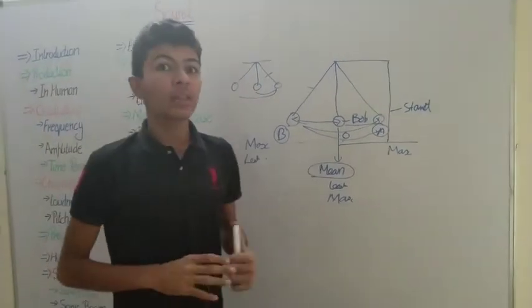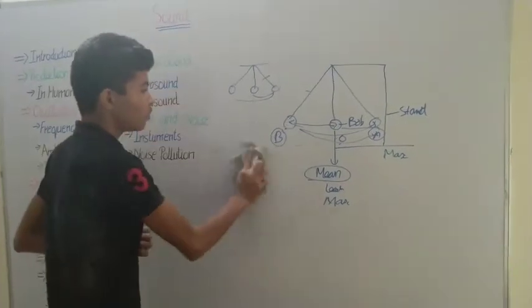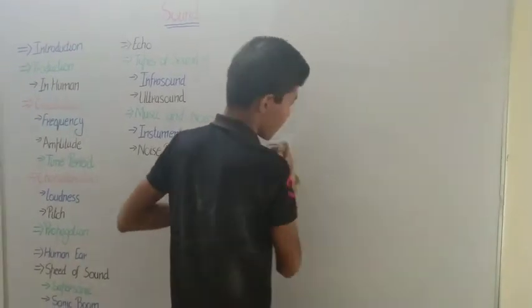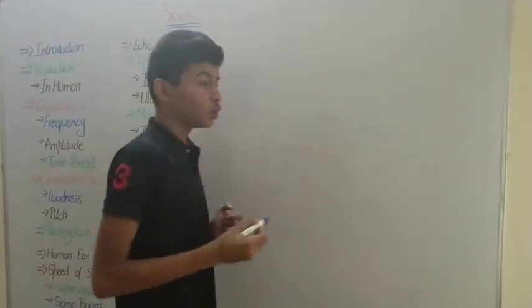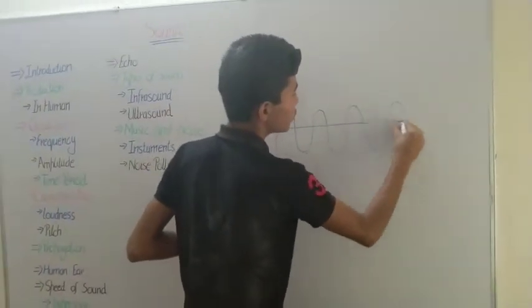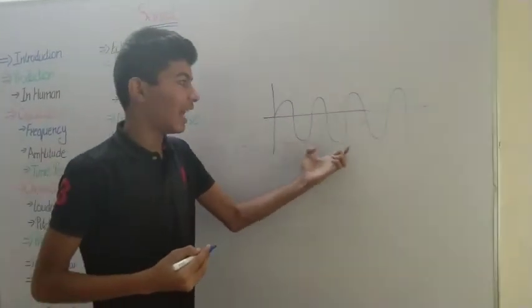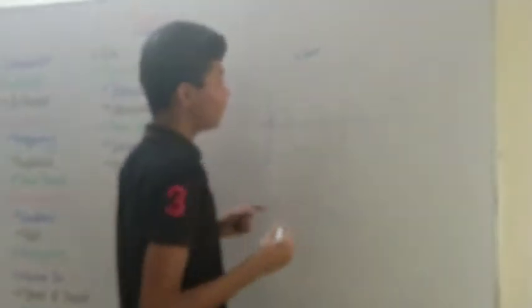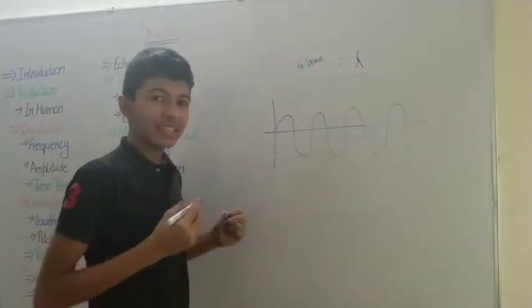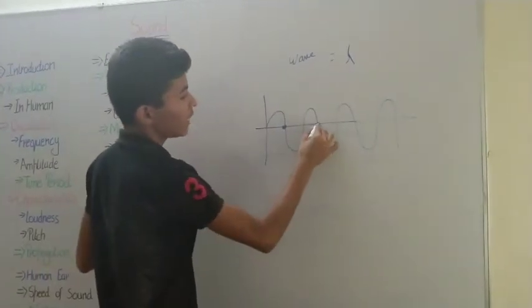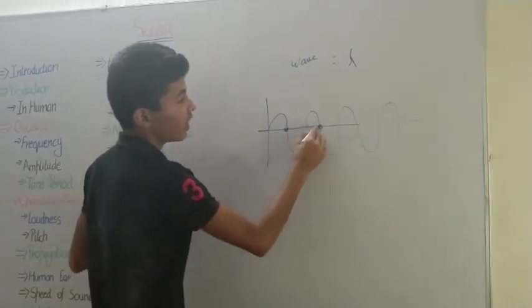This we can understand with a wave diagram. Mostly in hospitals you may have seen a diagram which is nothing but ups and downs, like the cardiac cycle graphs. This is known as a wave. So what is the wavelength? It is represented by lambda. It is the complete distance from any point on the wave to the next corresponding point, skipping one in between. This is called a wavelength.